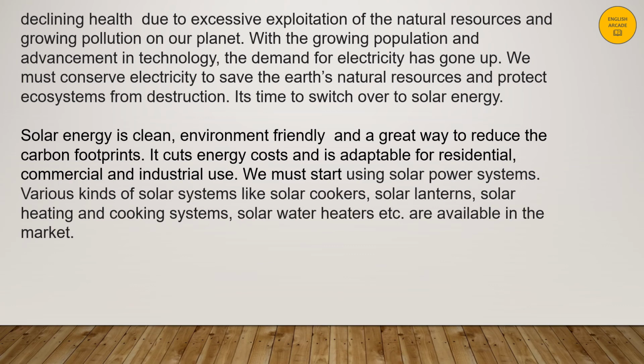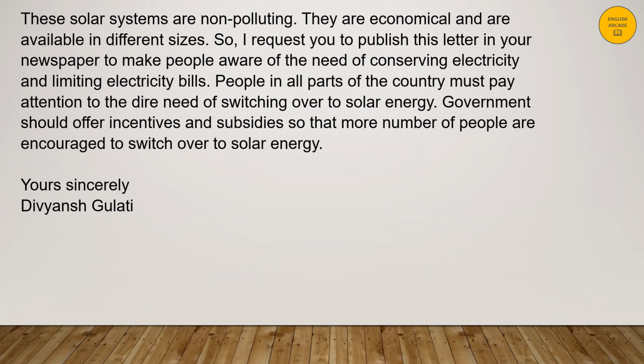Various kinds of solar systems like solar cookers, solar lanterns, solar heating and cooking systems, solar water heaters, etc. are available in the market. These solar systems are non-polluting. They are economical and are available in different sizes.